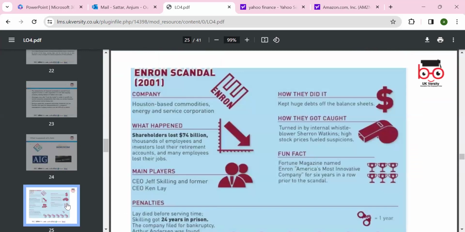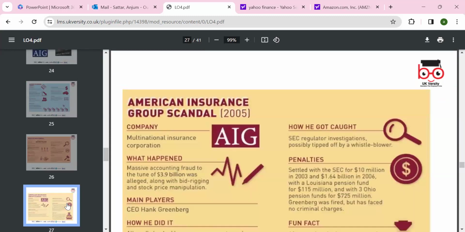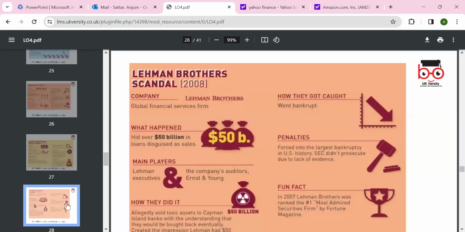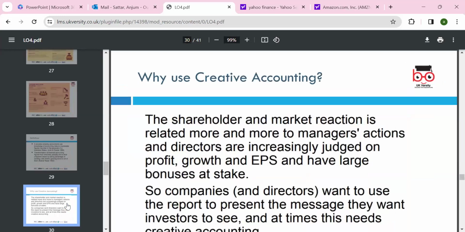So we have the Enron scandal here in the slides, which is 75 billion. And the WorldCom scandal, the American International Group scandal, and the Lehman Brothers scandal, and we have a definition of creative accounting.